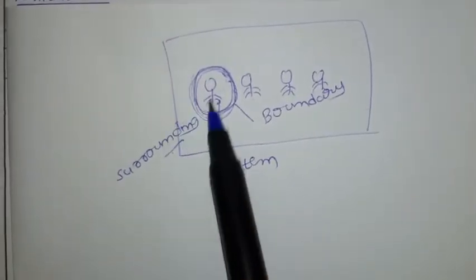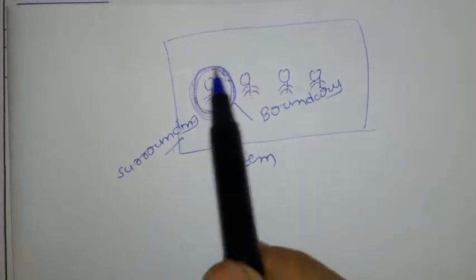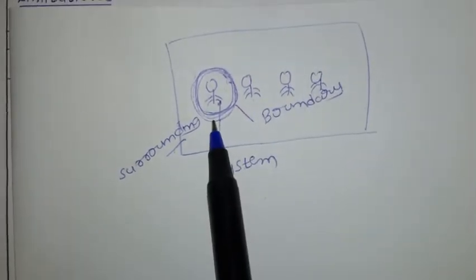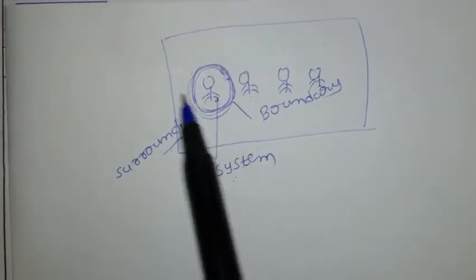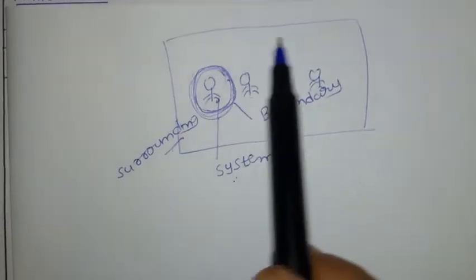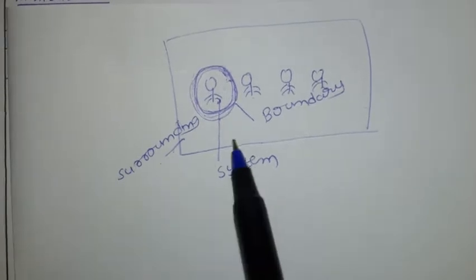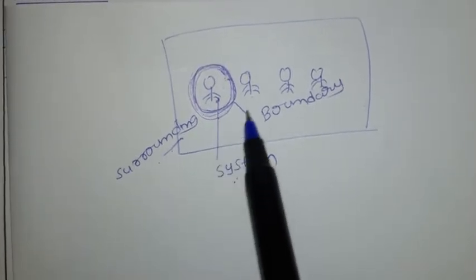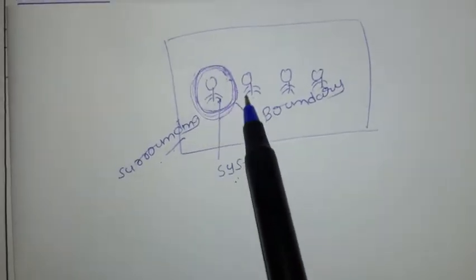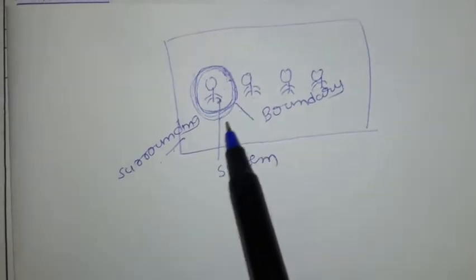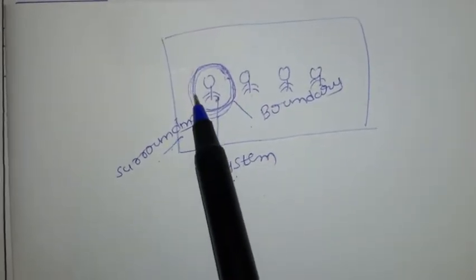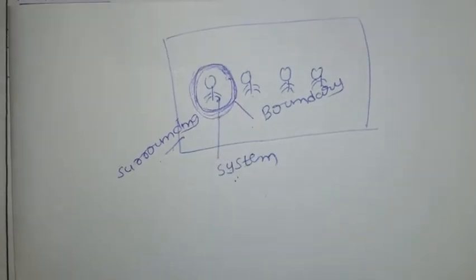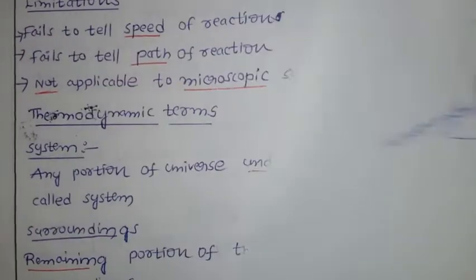So simple. I am assuming one classroom with 4 students, and I am going to focus on this fellow. Which is under observation is called the system. Other than the system, whatever it may be, we call surrounding. There is an imaginary line here. I am going to assume this particular area only I am going to observe. The imaginary line between the system and surrounding is called the boundary. Now let us see the definitions one by one.